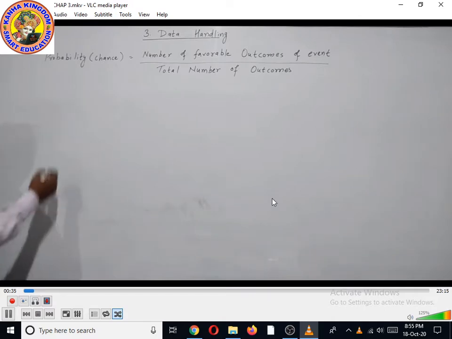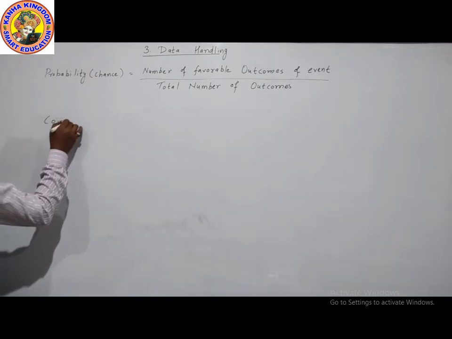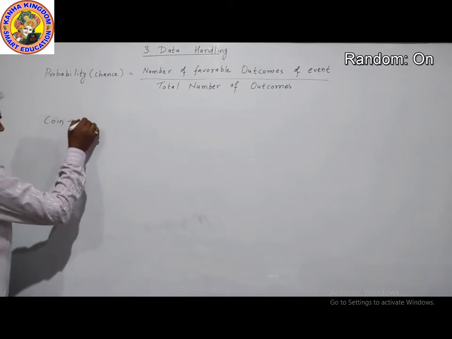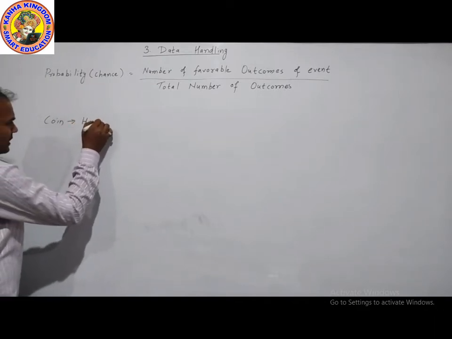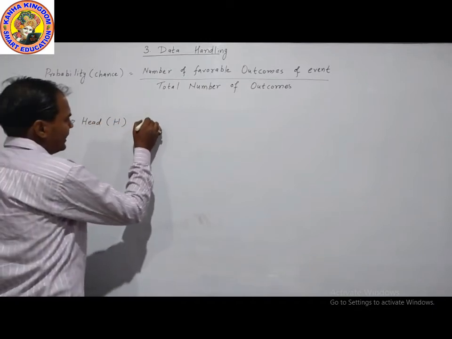First example, we take the example of a coin. In a coin there are two sides, head and another side is tail.